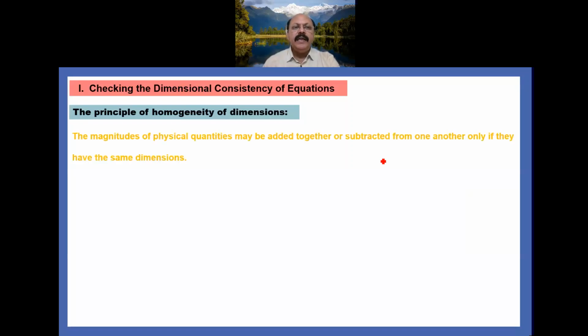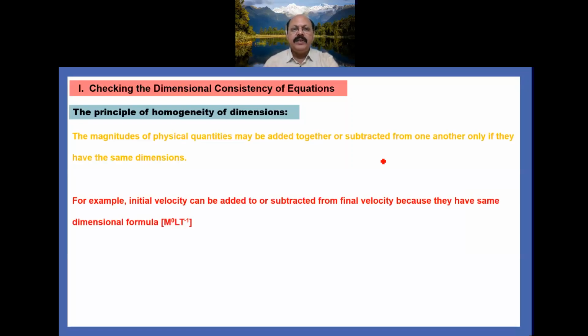So first you understand the principle of homogeneity. The principle of homogeneity of dimensions means the magnitudes of physical quantities may be added or subtracted from one another only if they have the same dimensions.